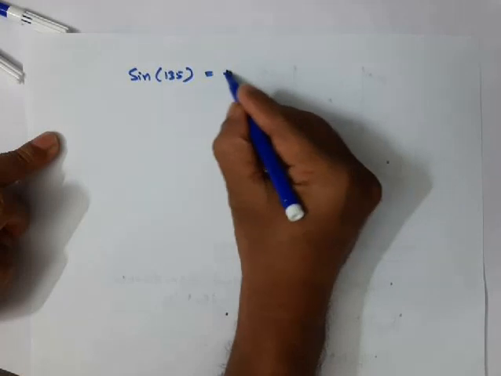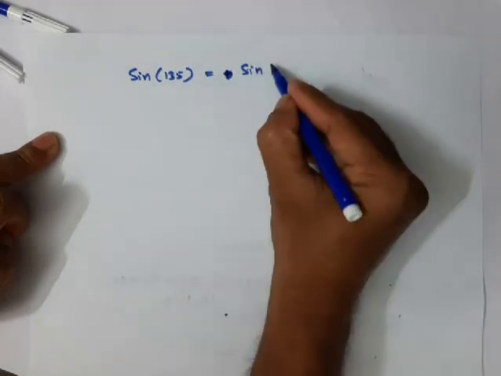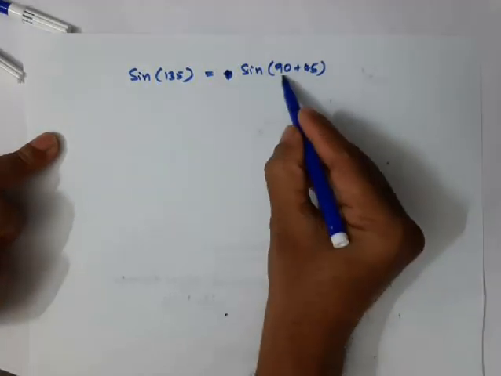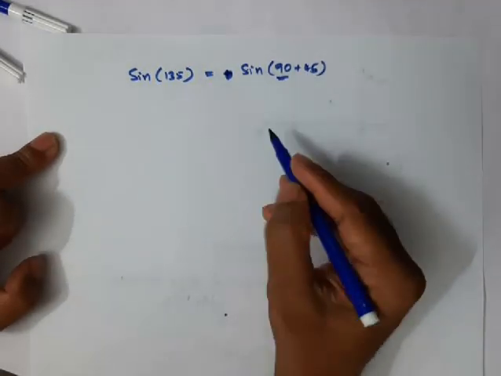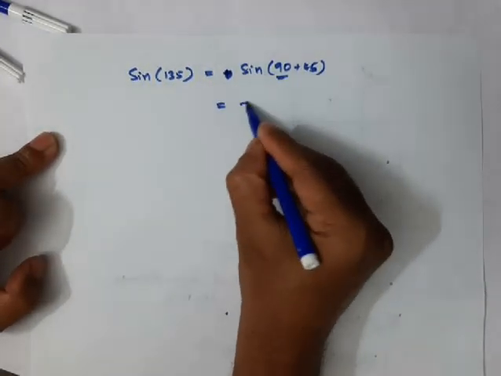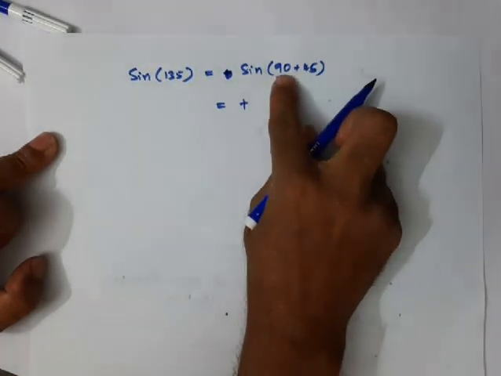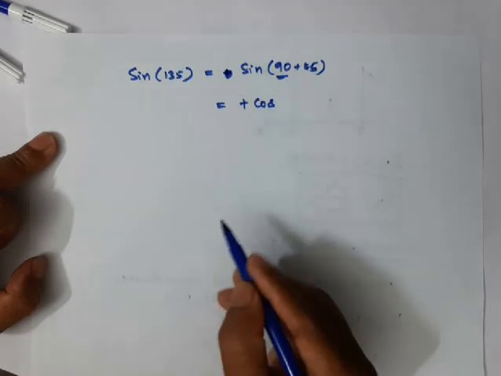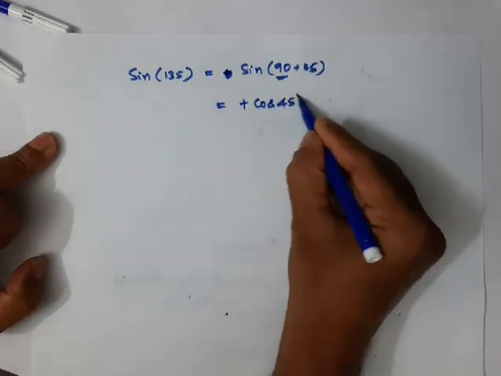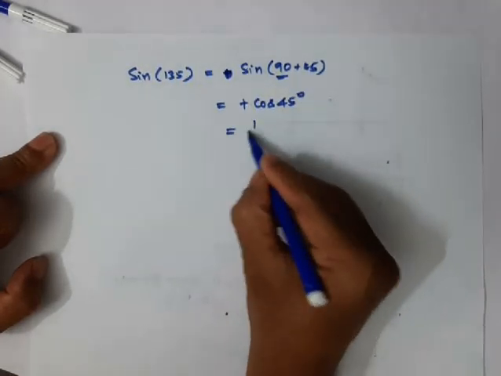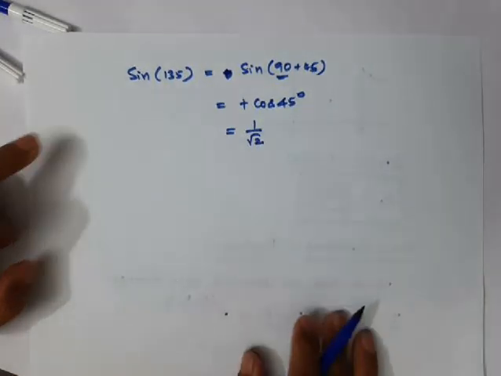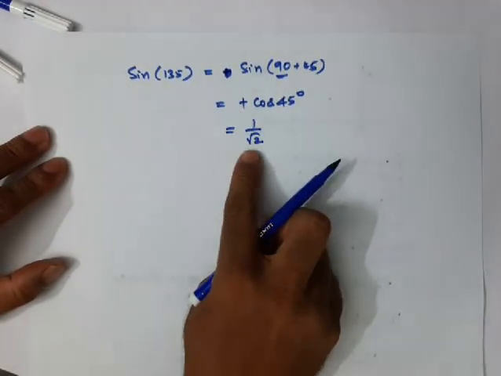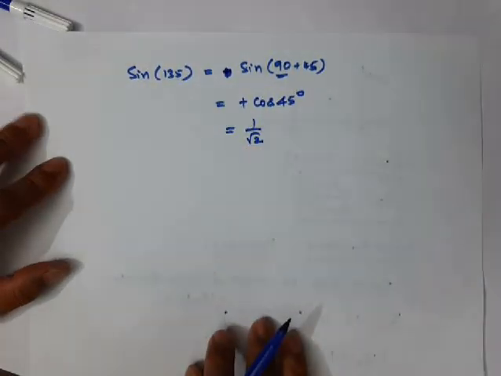This I can write. Okay, let me write like this. Sin 135 can be written as sin of 90 plus 45. Okay, 90 plus 45 means it is in the second quadrant. In the second quadrant, sin value is positive, and since we have 90, sin should be changed into cos. So this is equal to cos 45 degree, and you know very well cos 45 degree is also 1 by root 2. So sin 135 is also equal to 1 by root 2.